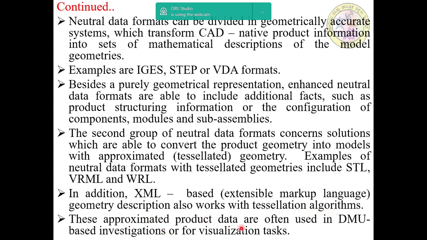These approximated product data are often used in DMU, digital mockup based investigations, or for visualization tasks.